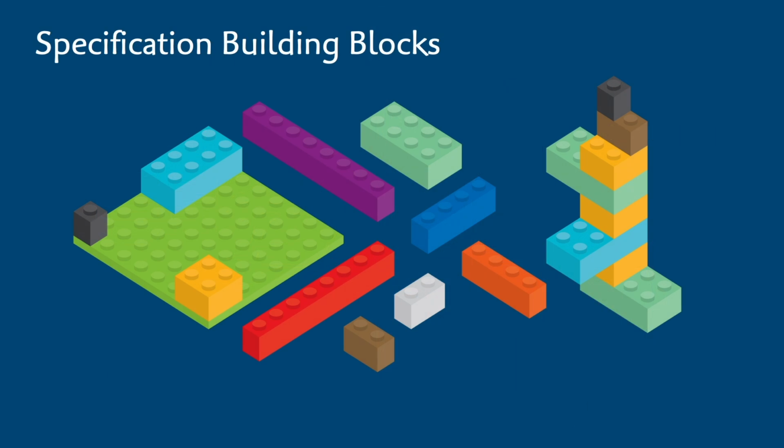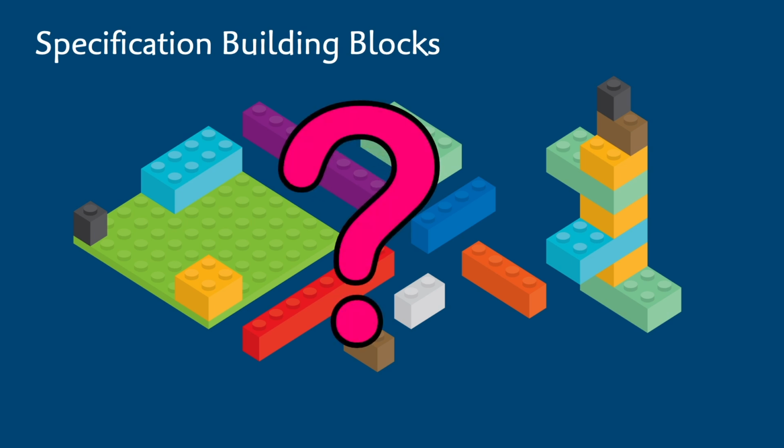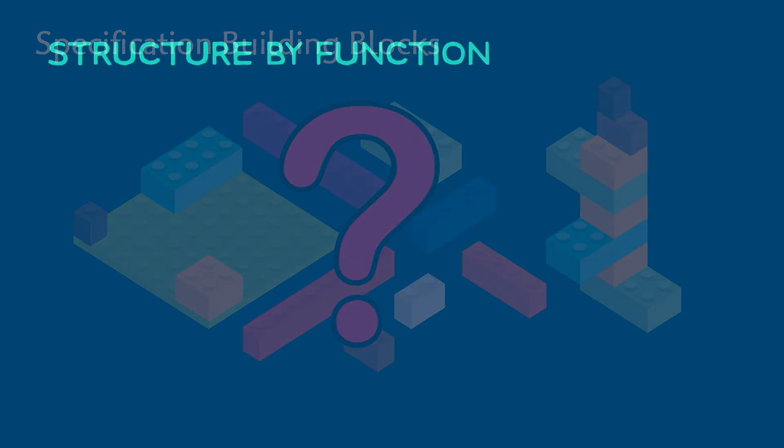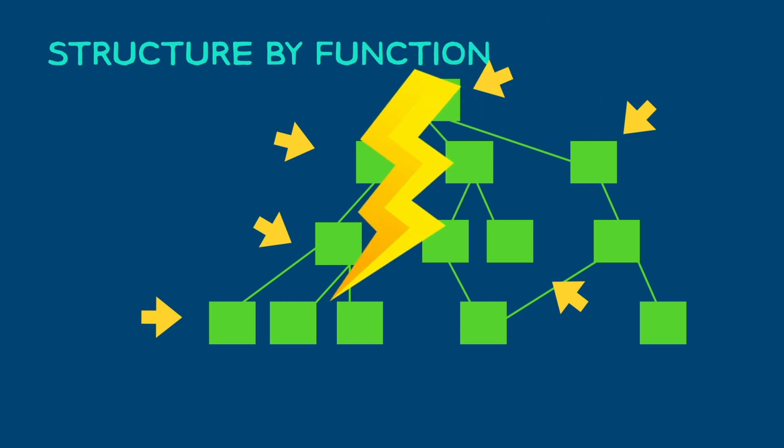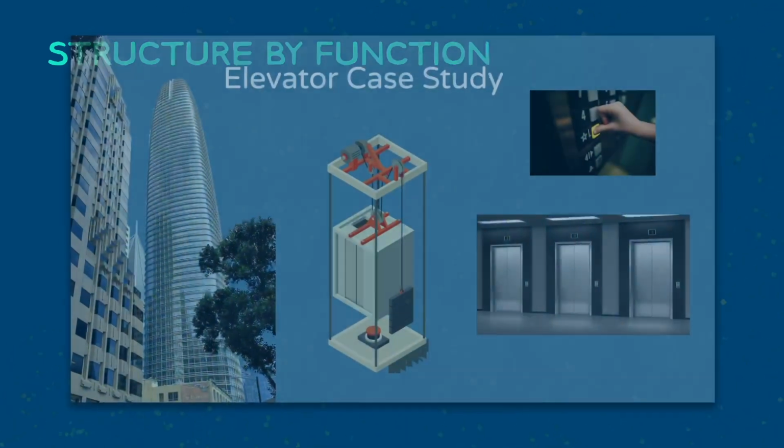For the models to be useful, they should identify a smaller set of common building blocks that can be combined and modified to account for the whole set of requirements. But exactly what building blocks are we looking for? Functional building blocks are a common choice, and we get these through a functional decomposition strategy. The whole point of a software system is to do things, so why not focus on functionality as a basis for our model structure? Let's explore the strategy with our elevator case study.